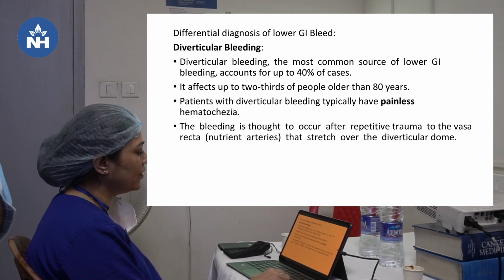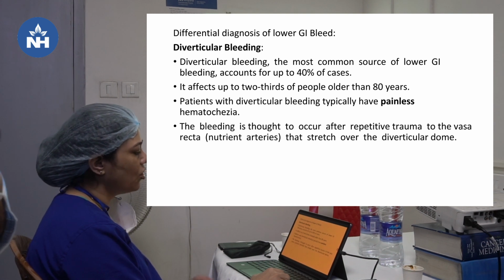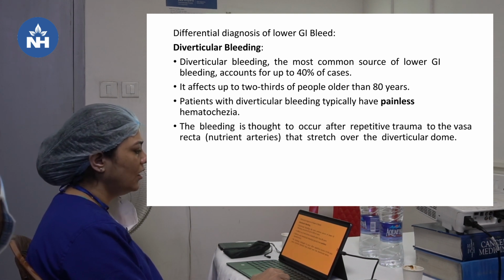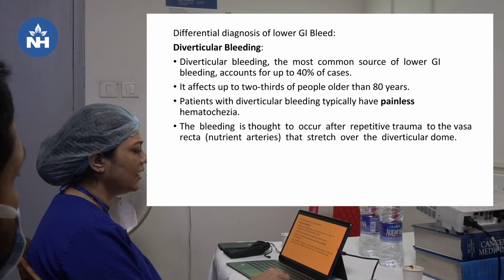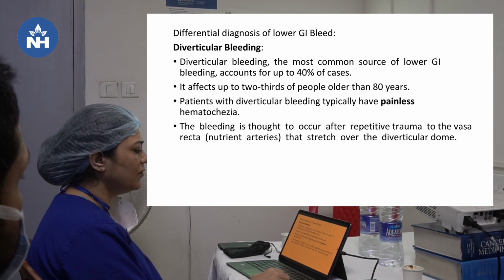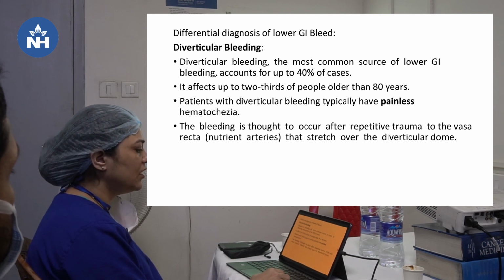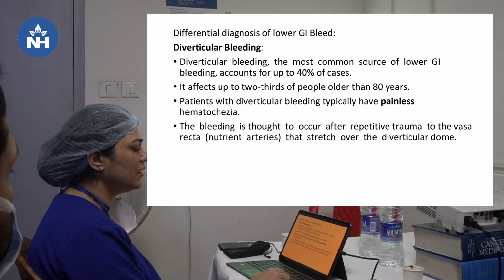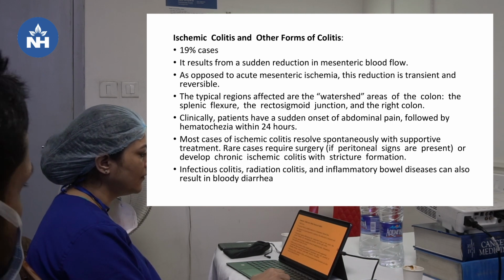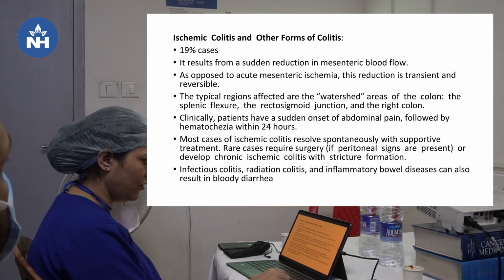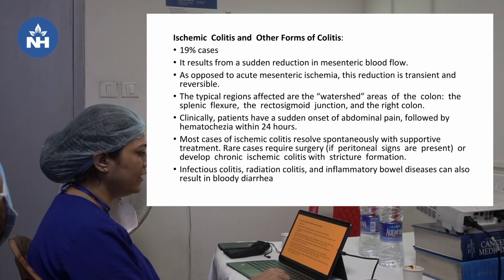So the differential diagnosis: diverticular bleeding. Most common is diverticular bleeding, accounting for up to 40% of the cases. It affects mainly the elderly, older than 80 years, and patients with diverticular bleeding typically have painless hematochezia. Bleeding is thought to occur after repetitive trauma to the vasa recta, the nutrient arteries that stretch over the diverticular dome. Ischemic colitis and other forms of colitis are also important causes of lower GI bleed.